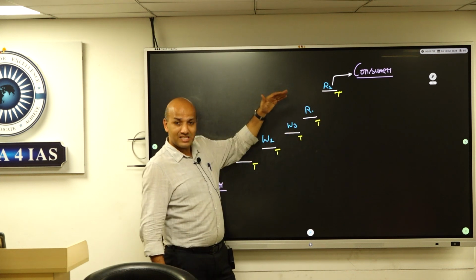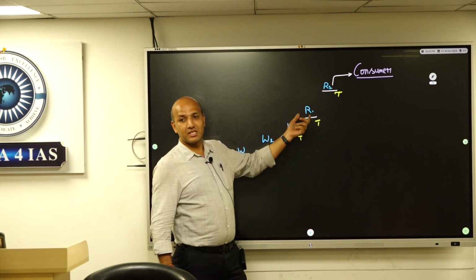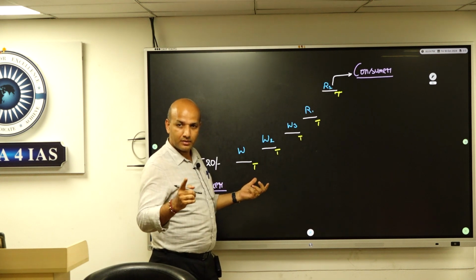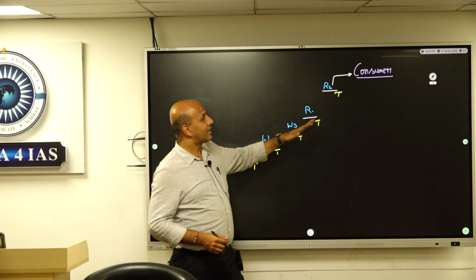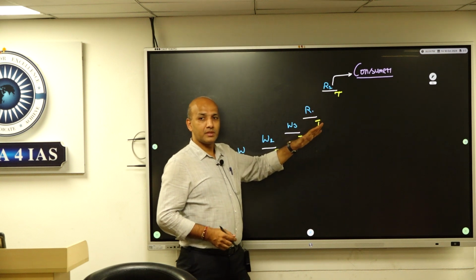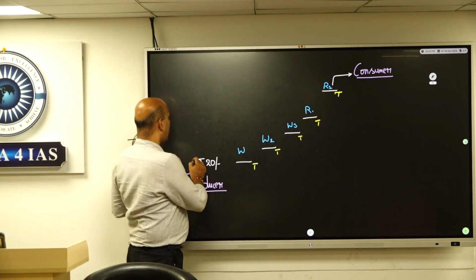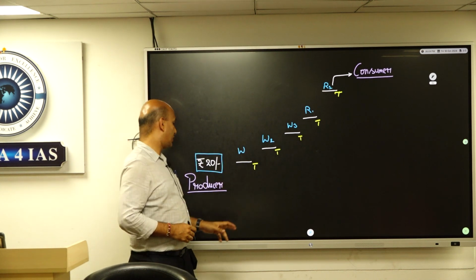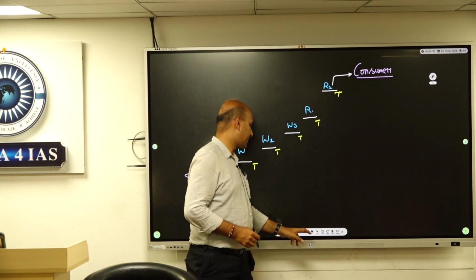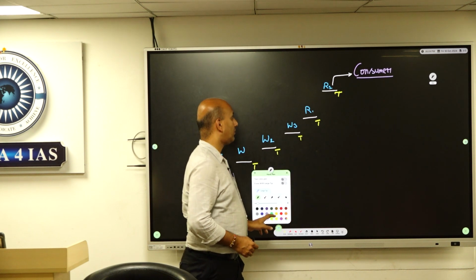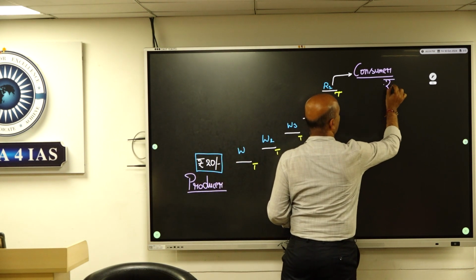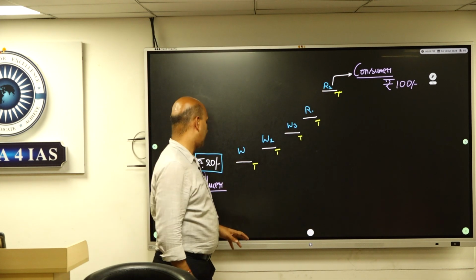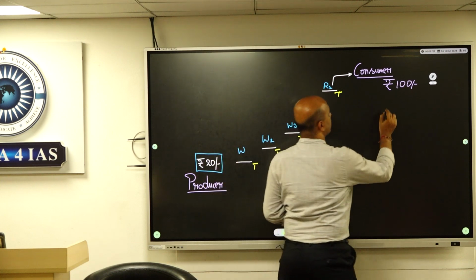So multiple levels, and at each level tax of different types, right? And we have seen the different types of tax. Clear? So look at the tax burden coming into consideration. You know what happens? Finally, by the time this good, which here is only costing you 20 rupees, goes to the consumer, for a rough approximation, it effectively becomes 100 rupees.